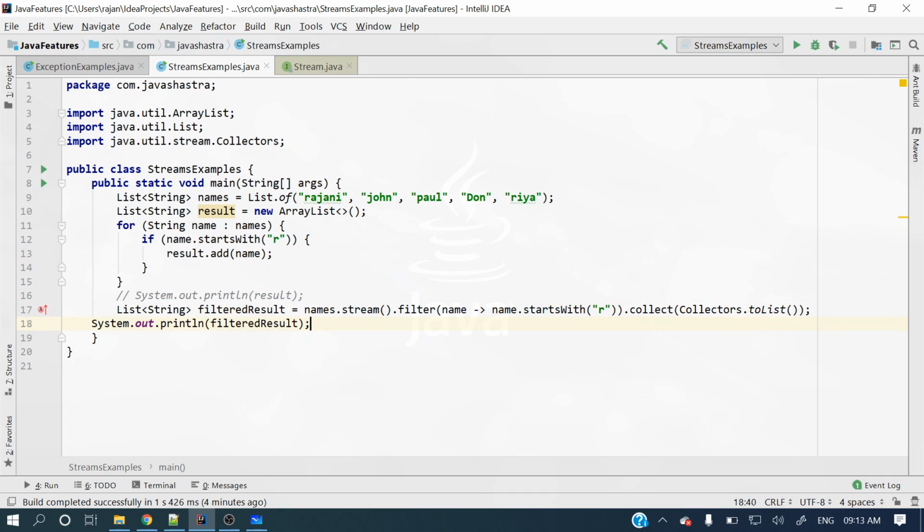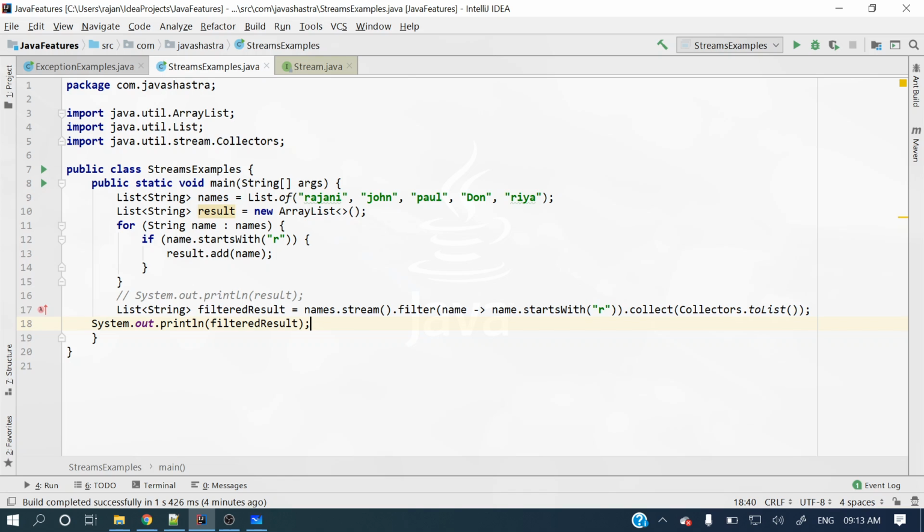This intermediate operation will return a stream. If you see here, the return type is Stream, right? So this is a non-terminal operation. Non-terminal operations will return streams, right?